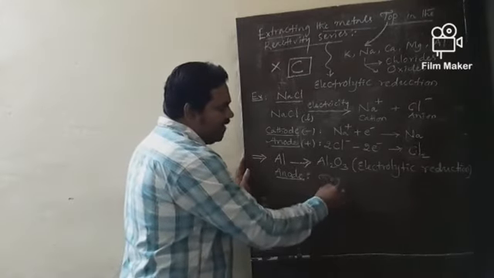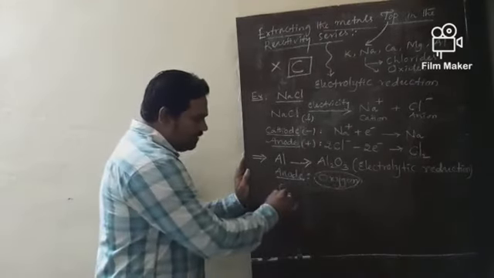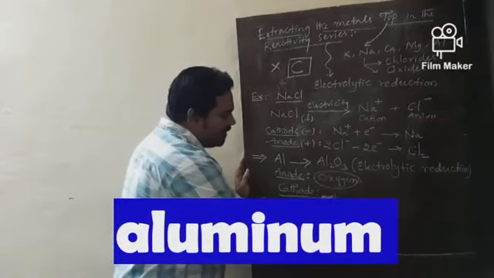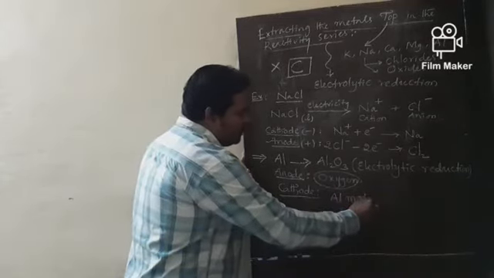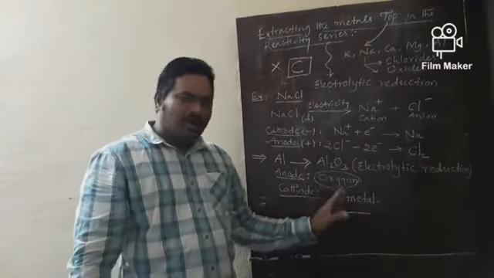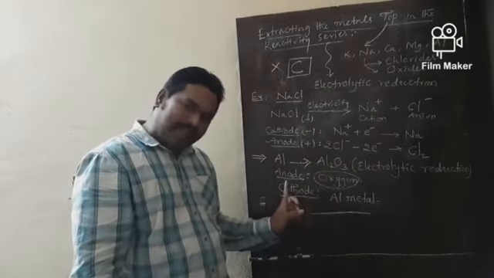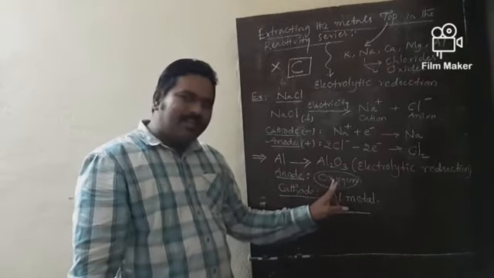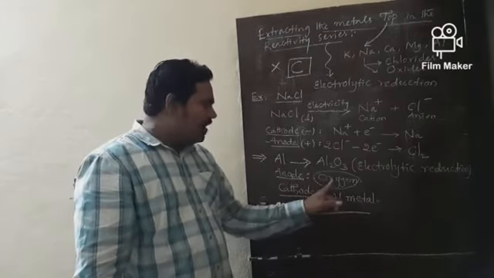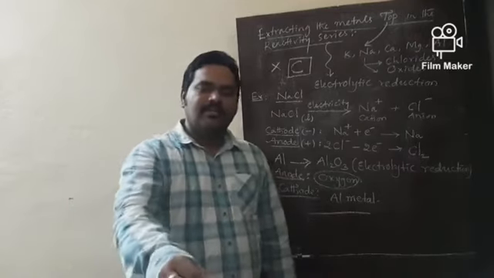Very simple. Oxygen gas is liberated at the anode and aluminium metal is obtained at the cathode. Why? Because aluminium is a positive cation, so cations migrate towards the cathode, and oxygen being negative migrates towards the anode.